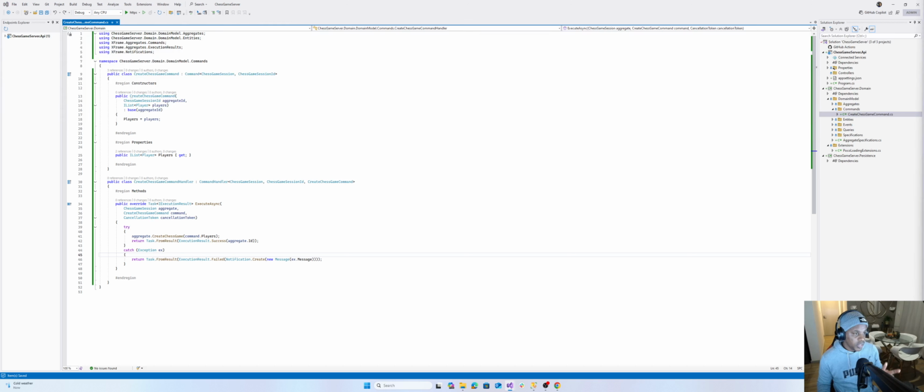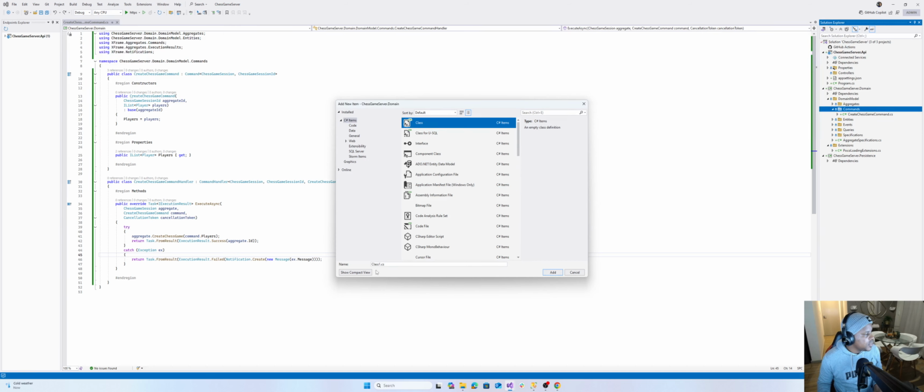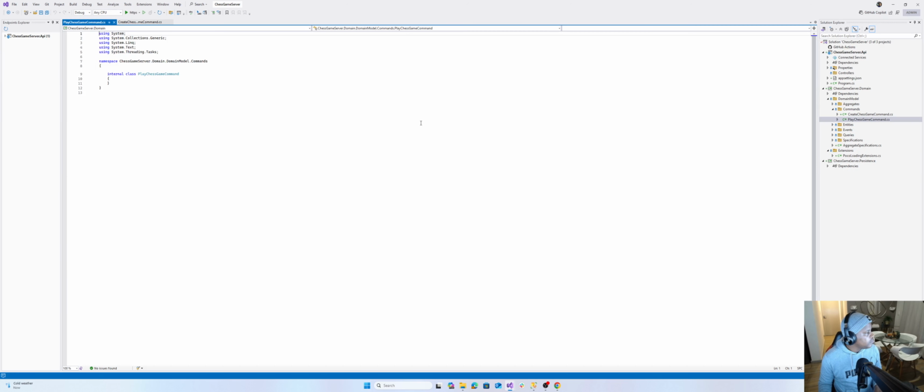Another command that we want to add is for when a chess game already exists, and now the players can play, like take turns. So the play chess command is another thing that we need to add, which is the .cs file. Cool. Okay, then let's just do this.